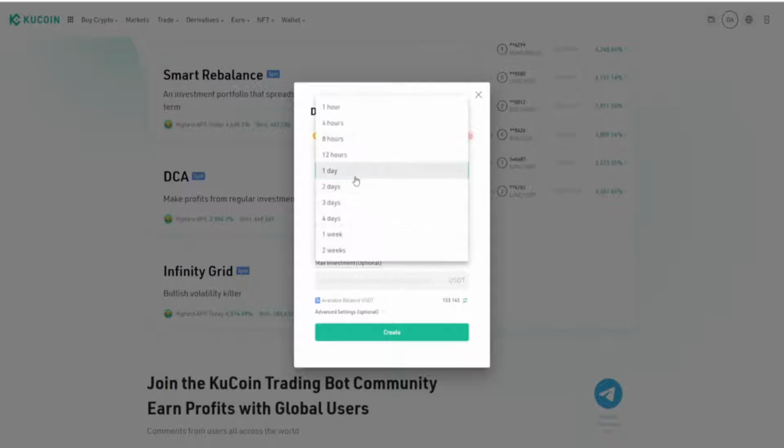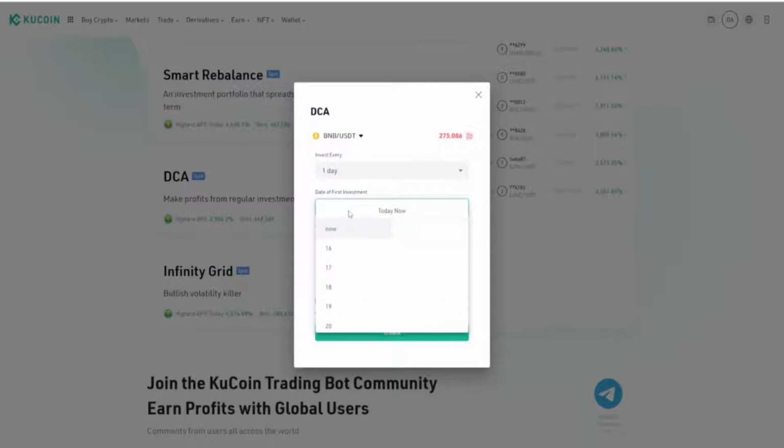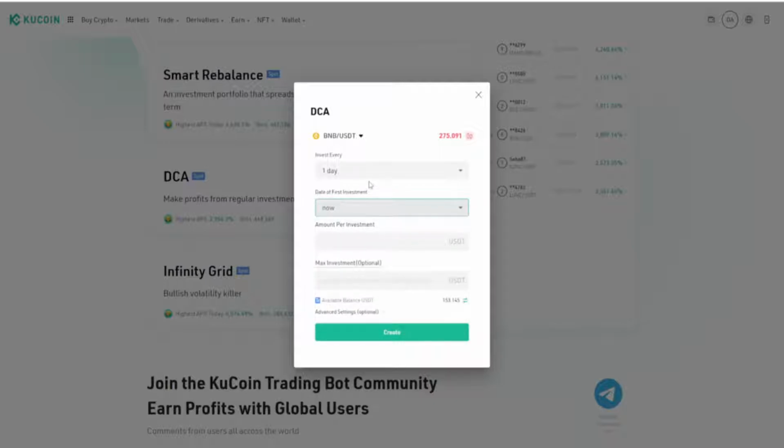Invest every. Now you get options. You can invest every hour, every 4 hours, every 8 hours, every 12 hours, daily, every second day, every third day, every fourth day, weekly, or every 2 weeks. Now for this, we're going to do investment daily, once a day. It means if I'm opening the bot right now, tomorrow exactly this time, it will put another buy in. Date of first investment, we're going to do it right now, or you can give a date when you want to do it, but we're going to do it right now, right here.